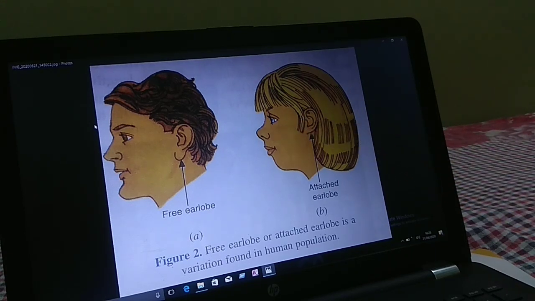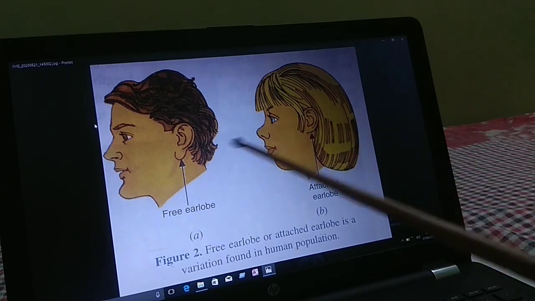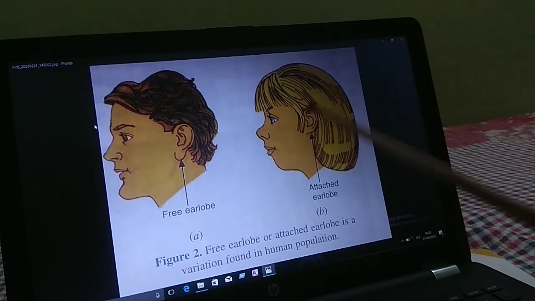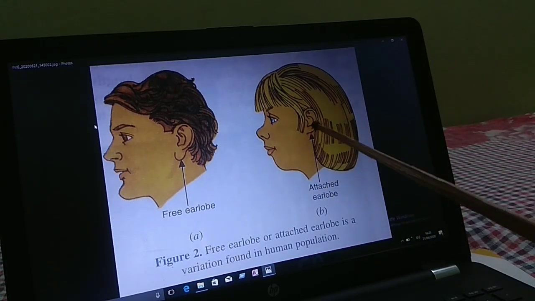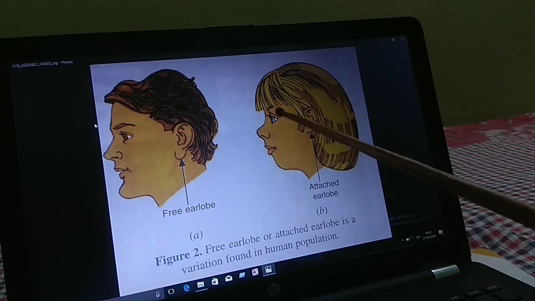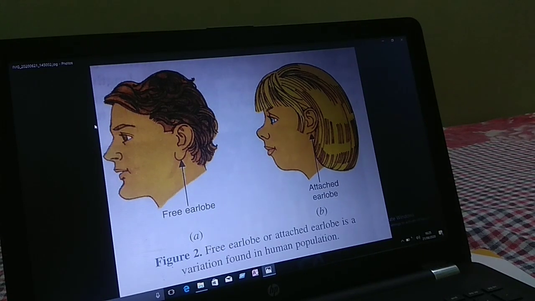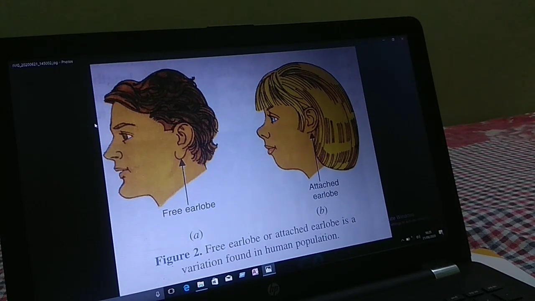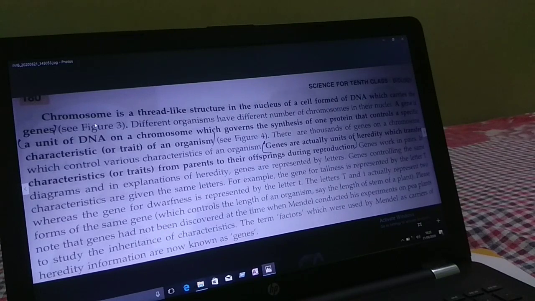Free earlobe or attached earlobe is a variation found in the human population. Not only here, in the color of the eye also you can see variation: this one is a bluish color and that pupil of the eye is a blackish color.